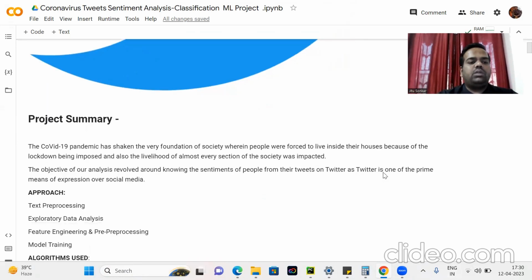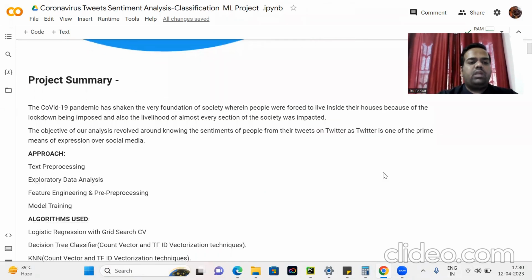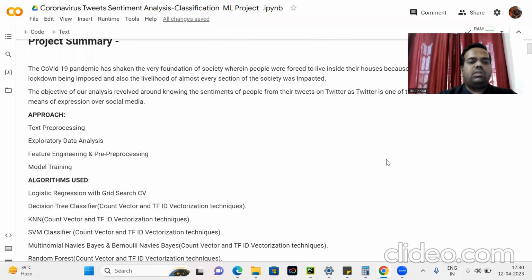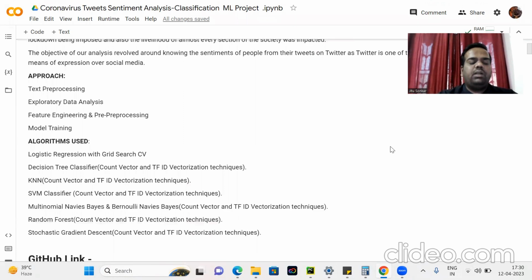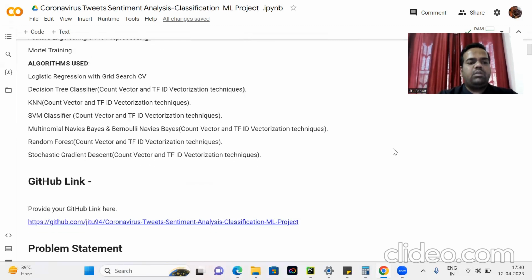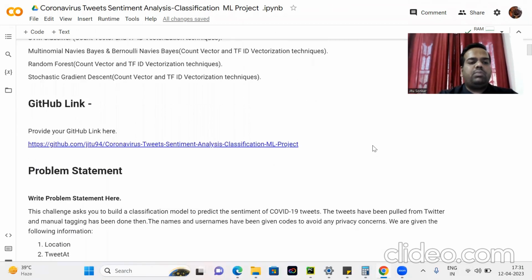So our approach is text pre-processing, exploratory data analysis, feature engineering and pre-processing, and model training. We use different algorithms: logistic regression with grid search CV, decision tree classifier, KNN, SVM classifier, multinomial naive Bayes, Bernoulli naive Bayes, random forest, and stochastic gradient descent. Here we use two techniques, count vectorizer and TF-IDF vectorization, which convert text into numerical form, which is useful for modeling. Here's the GitHub link.